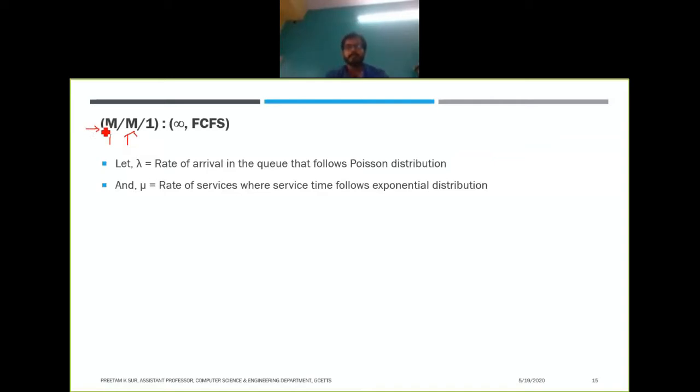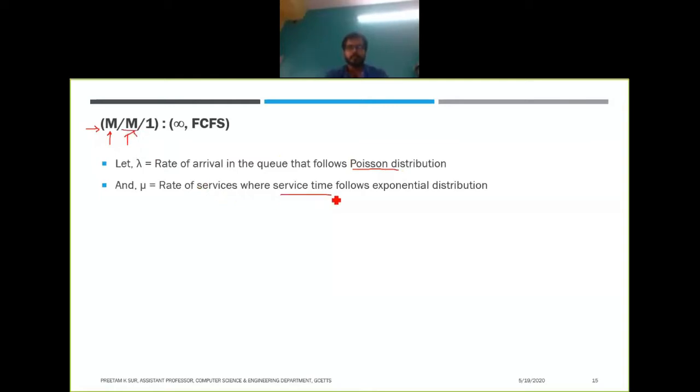And the inter-arrival time, the difference between the times of arrival of two people, actually follows the exponential distribution. So what I am trying to say is that the number of events occurring follows the Poisson distribution, and the inter-arrival time follows the exponential distribution. And in this case also we are denoting this second term in terms of service times.